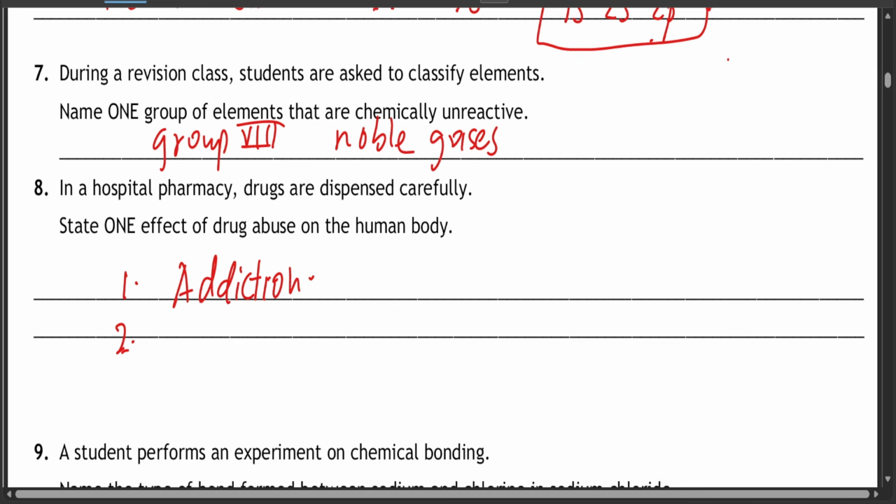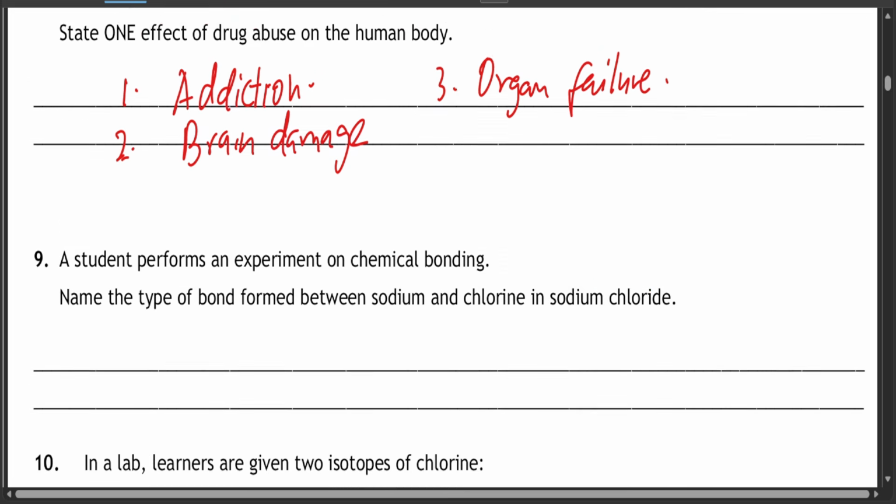There are many effects of drug abuse. It might affect your health. It can also lead to brain damage, especially drugs like heroin. We also have organ failure, poor health, and so on. For example, alcohol can lead to liver cirrhosis.